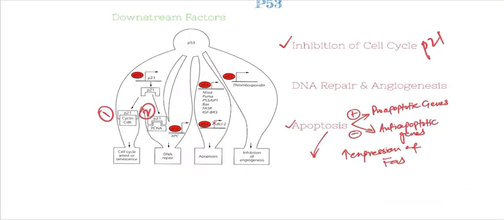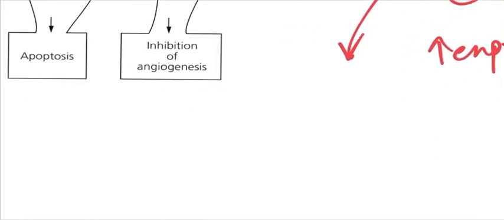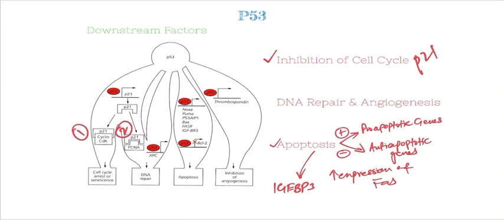And the third mechanism by which apoptosis is stimulated is by inhibiting the signal transduction from growth and survival receptors. This is done by p53 through the induction of a protein called IGF-BP3, which is insulin-like growth factor binding protein. This IGF-BP3 blocks the survival signals, and to be specific, it blocks the signaling of IGF-1, insulin-like growth factor 1, to its receptor. Activation of all these different pathways in concert is required for the full apoptotic response.